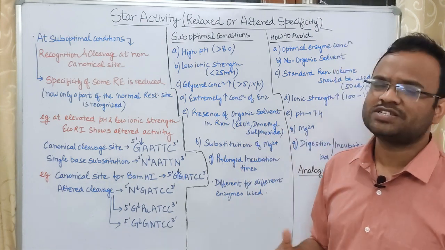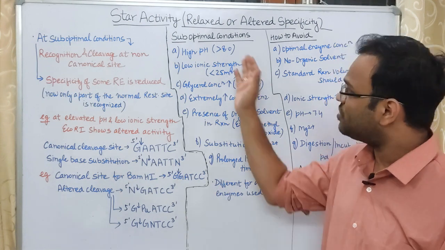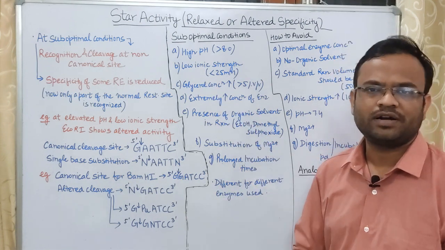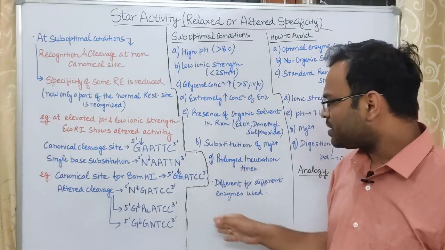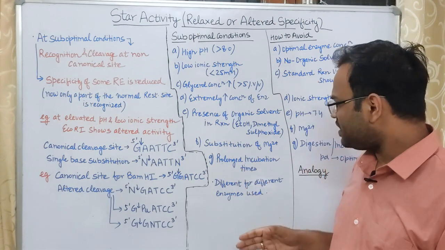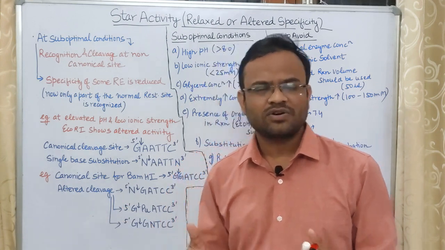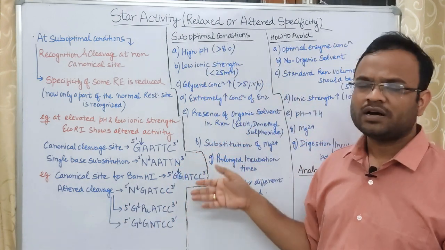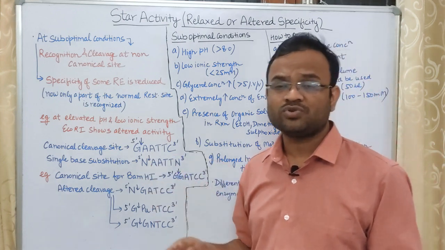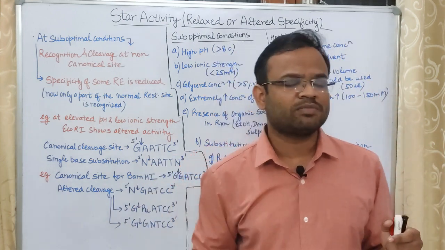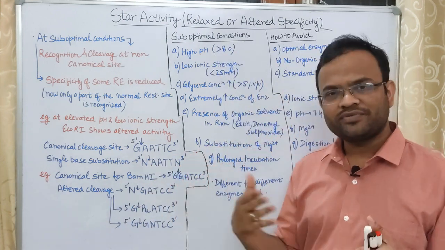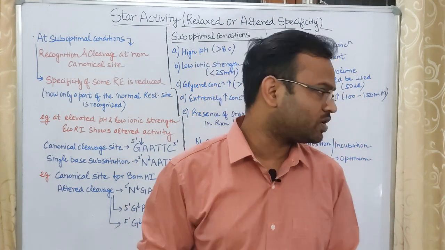Similarly, organic solvents and higher concentration of enzymes all come under suboptimal conditions. Now, one more important thing is that different suboptimal conditions can work for different enzymes. It's not like all the enzymes will show star activity under a particular suboptimal condition. No, it's not like that. For different enzymes, different suboptimal conditions work.